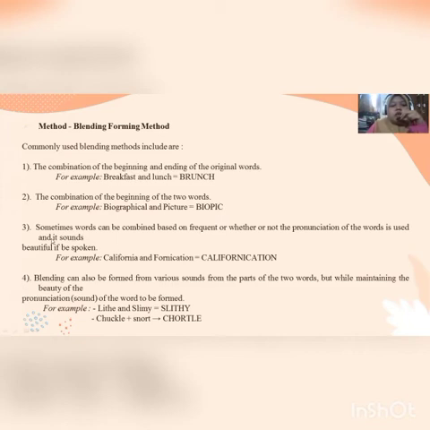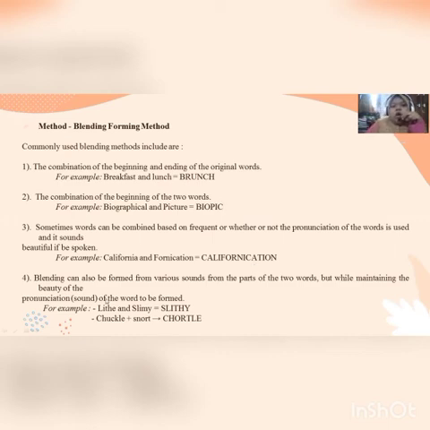The third blending forming method is that sometimes words can be combined based on frequency or whether the pronunciation of the words sounds beautiful when spoken. For example, California and fornication. If we combine the two words, it makes Californication.